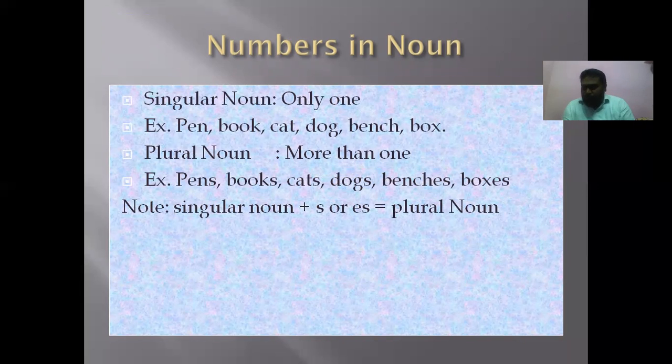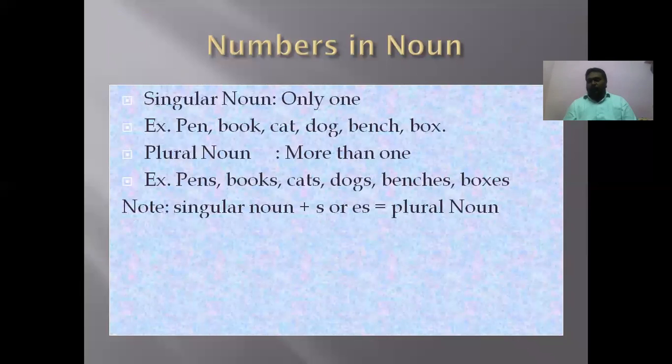What is a singular noun? If there is only one, that is called singular. It should be one place, one thing, one person, or one animal. Only one should be there. For example: pen, book, cat, dog, bench, box. All these are singular.